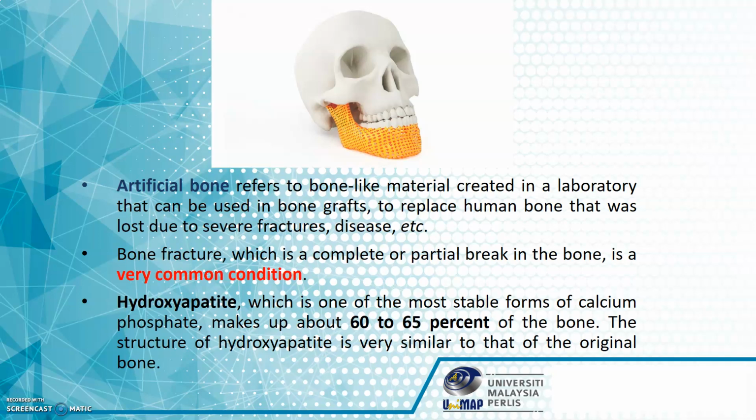Artificial bone refers to bone-like material created in a laboratory that can be used in bone grafts to replace human bone that was lost due to severe fractures, disease, etc. Bone fracture, which is a complete or partial break in the bone, is a very common condition. Hydroxyapatite, which is one of the most stable forms of calcium phosphate, makes up about 60 to 65% of the bone. The structure of hydroxyapatite is very similar to that of the original bone.